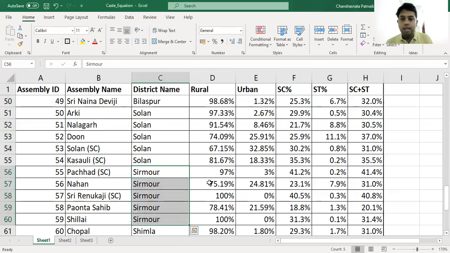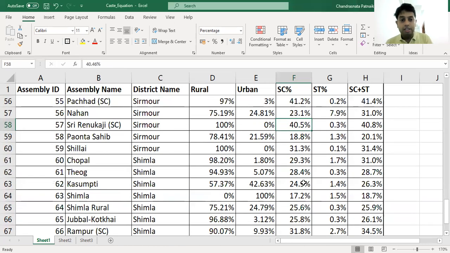In Sirmaur, there are 5 seats. In Nahan, we have around 25% urban population, and Paonta Sahib around 22% urban population. Nahan has around 8% ST population, and the rest have insignificant ST population. In Sirmaur, the average SC population is 31%, and at least in Pachhad around 41%, and Sri Renuka around 40%. So there is a very significant SC population in these 2 seats.